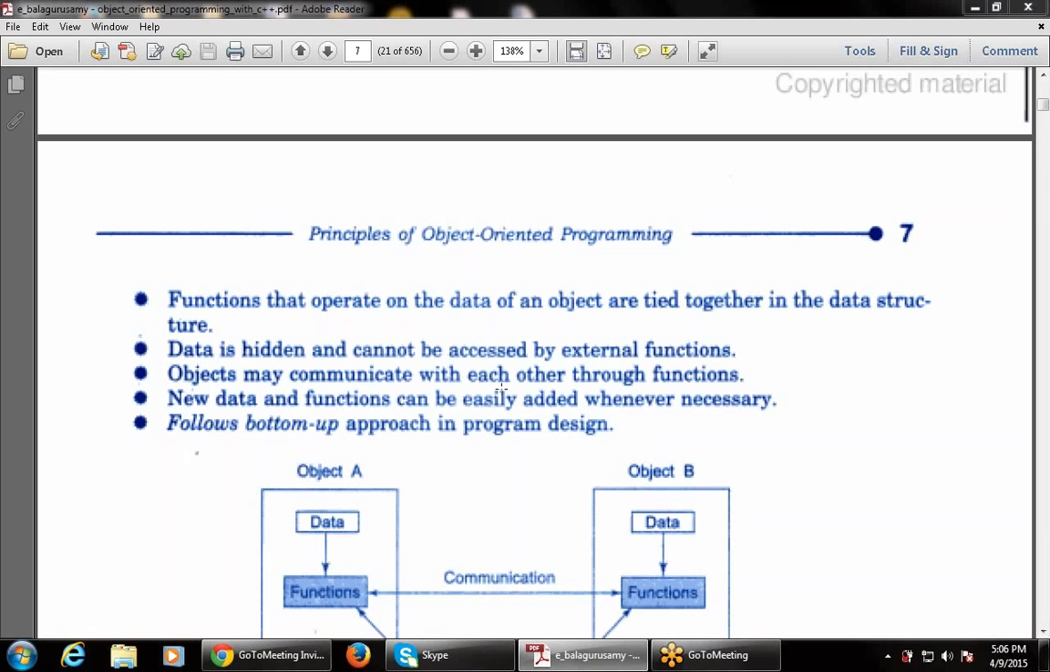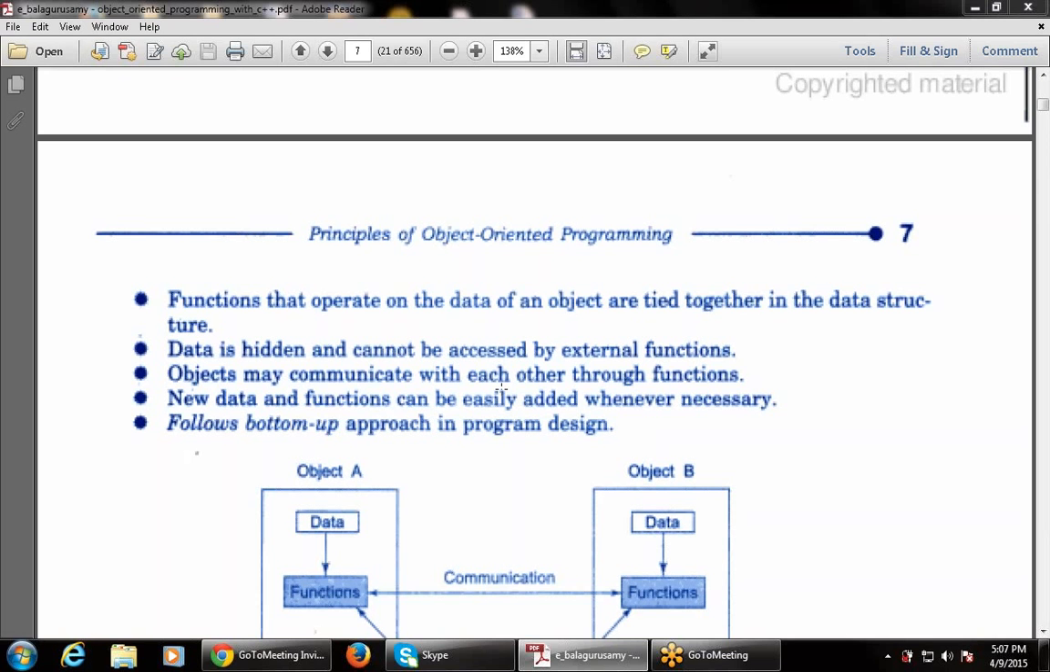Then next, it follows a bottom-up approach. In procedure-oriented programming, what does it follow? A top-down approach. But object-oriented programming, that is OOP, follows the bottom-up approach, from the bottom to top. In this, void main is declared at the bottom, at the low level. But in C programming, that is procedure programming, void main is declared at the top, at the higher level.